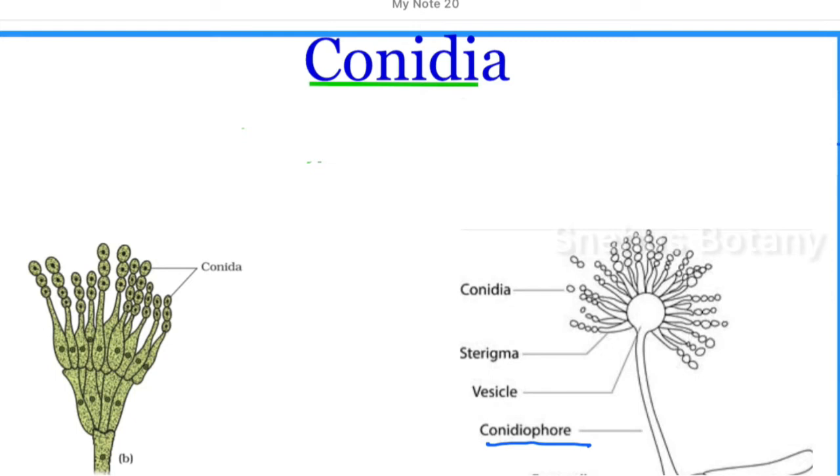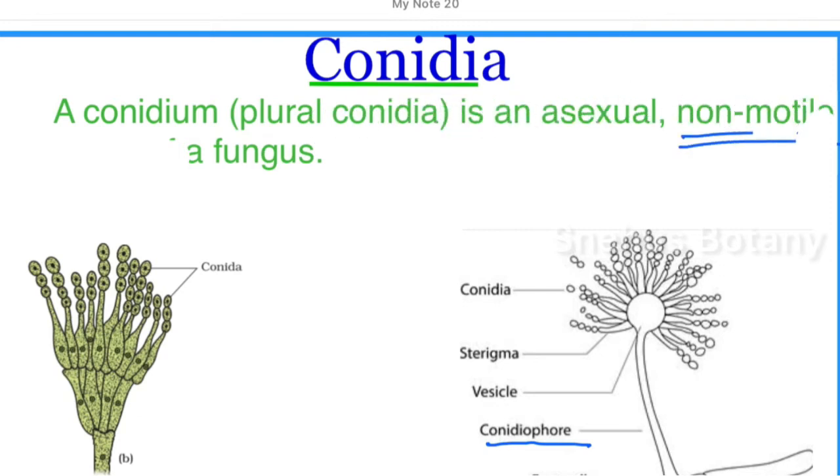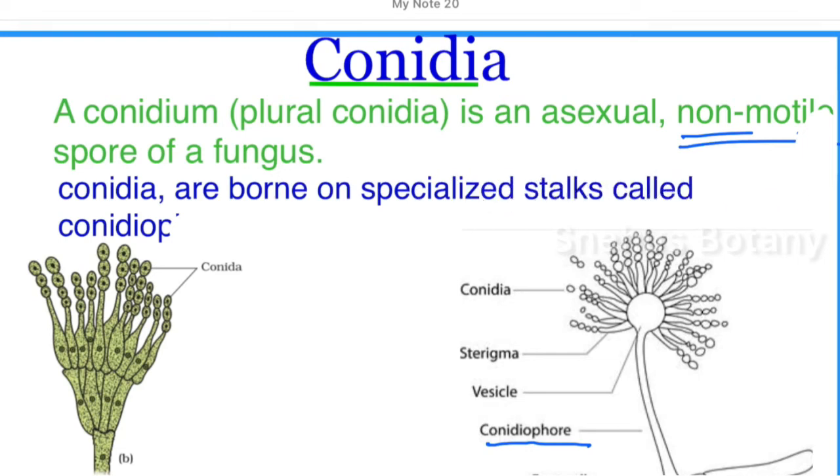They are produced exogenously, not inside any sporangium. They are produced at the tip of a hypha or stalk called the conidiophore. So conidium, or conidia, is an asexual non-motile spore of fungus, produced on a special stalk or hypha called the conidiophore. Different terms exist for other parts of the conidiophore, such as sterigma and vesicles. Anyhow, conidia are non-motile, but zoospores are motile. That is the main difference.